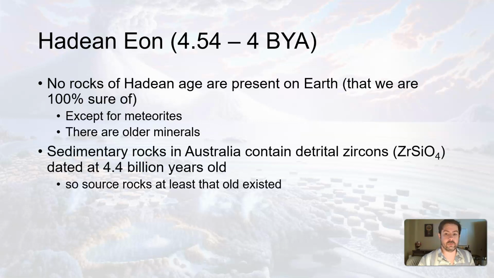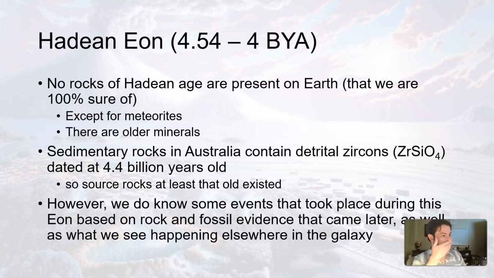As far as the minerals are concerned, there are some sedimentary rocks in Australia, more on Australia throughout this unit, that contain detrital zircons, weathered and eroded zircon minerals, dated at about 4.4 billion years ago. They're not rocks, but they're minerals. But minerals have to come from somewhere. So we know the source rocks for these minerals have to at least have been that old. So we know there had to be rocks. We just don't have those rocks.